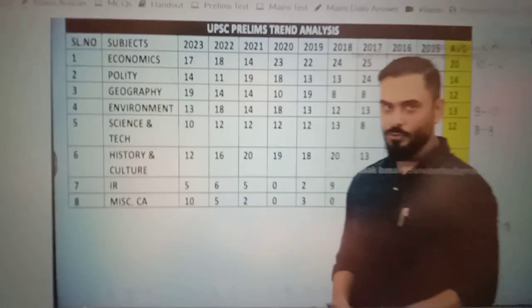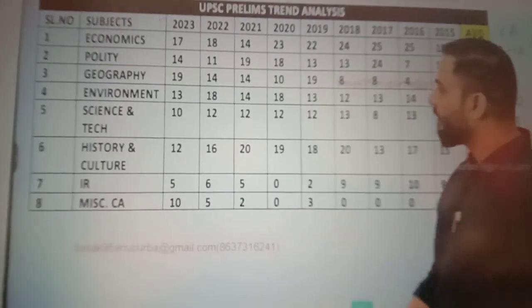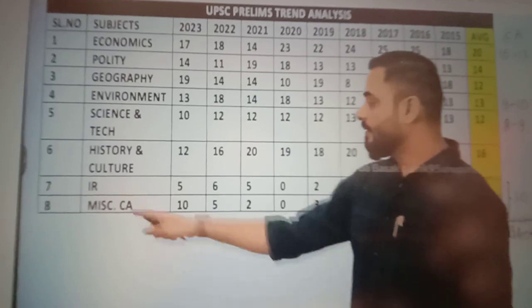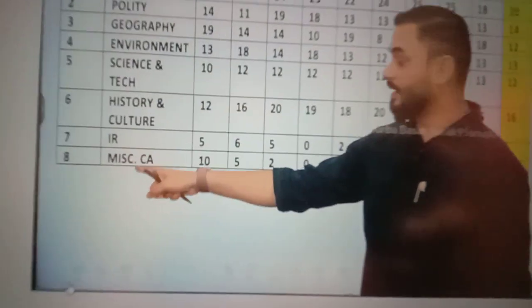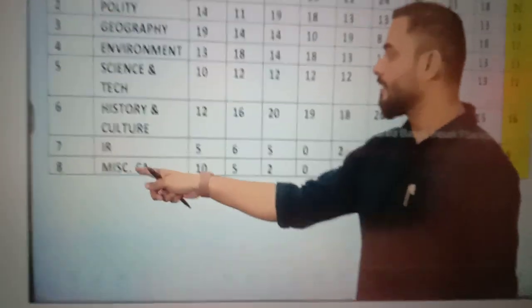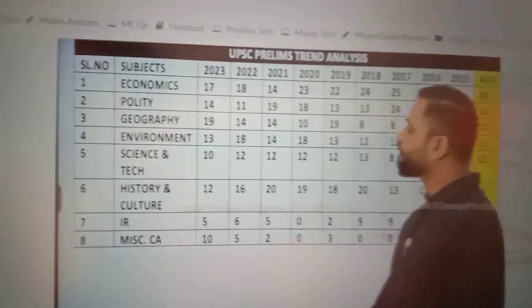Qualitative chart. Let me show you how to read this chart. Here we have mentioned the subjects like economics, polity, geography, environment, science and technology, history and culture, IR, and miscellaneous current affairs. Miscellaneous current affairs means any current affairs which is not covered in number 1 to 7 comes here, like sports, news related to miscellaneous events, for example, who has written this book, etc. All these things are miscellaneous current affairs.